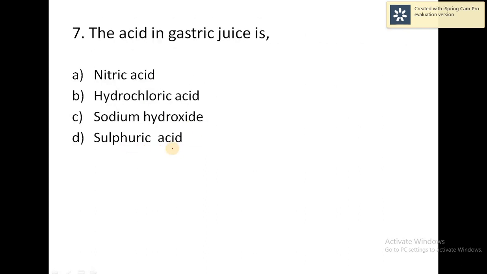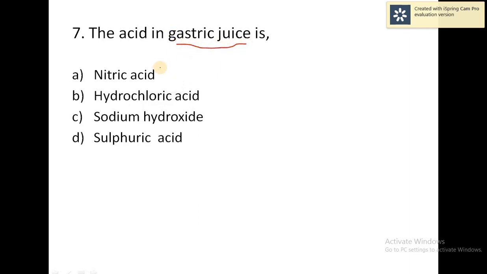So next question, gastric juice. In gastric juice, which acid is present? They are asking. So four options are given. Normally we know that gastric juice contains three chemicals: hydrochloric acid, HCl, and lipase and pepsin. So these are the three chemicals which are present in the gastric juice.